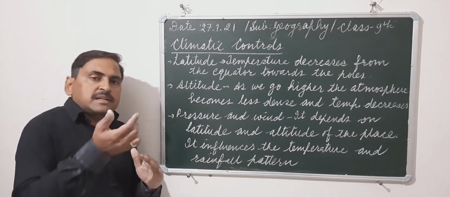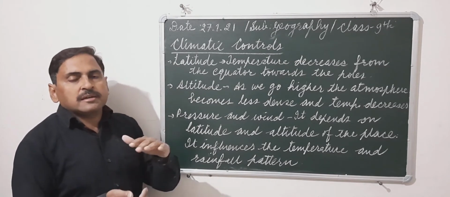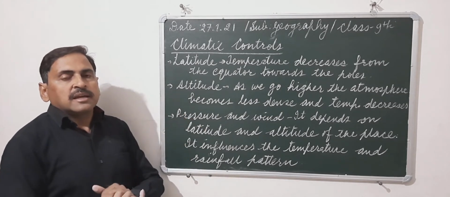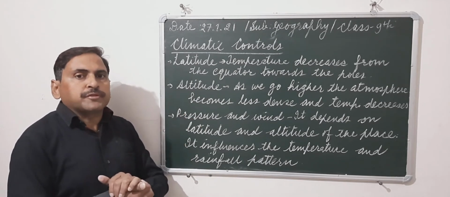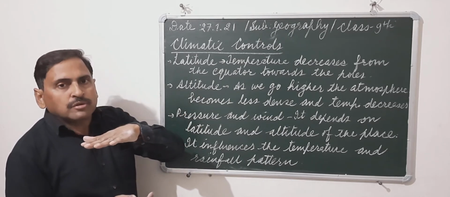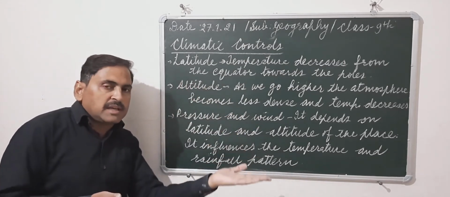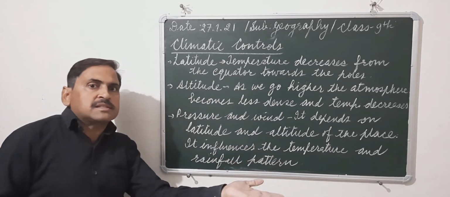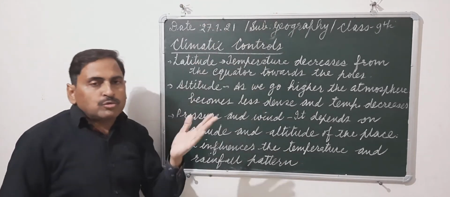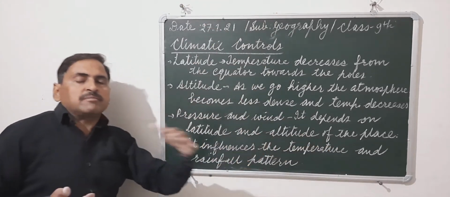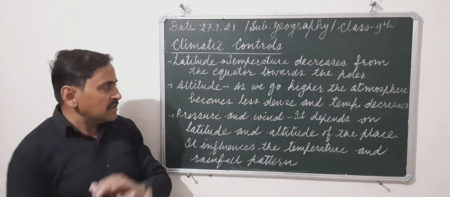Likewise, when the temperature decreases in winter, the air pressure starts increasing. And winds always move from high pressure area to the low pressure area. Because in a low pressure area, the air becomes light and starts rising up, and to take that place, the winds from the high pressure area move towards that.